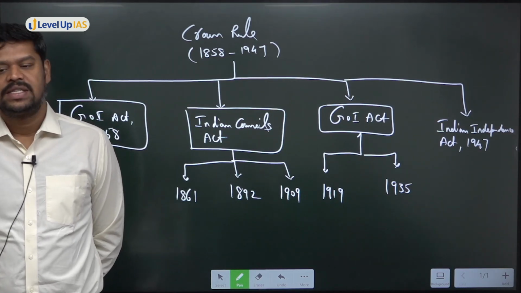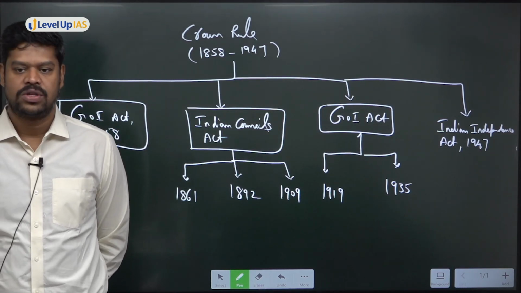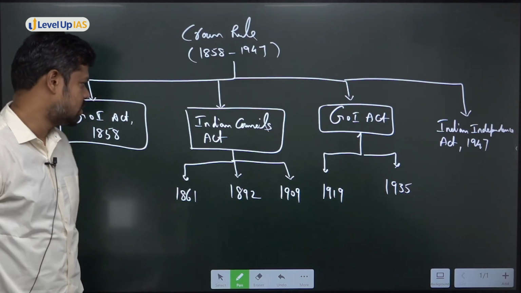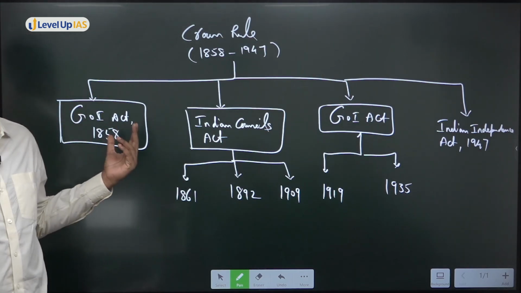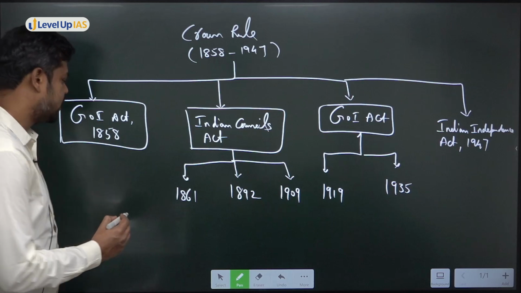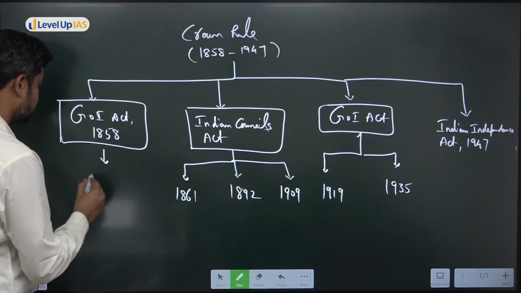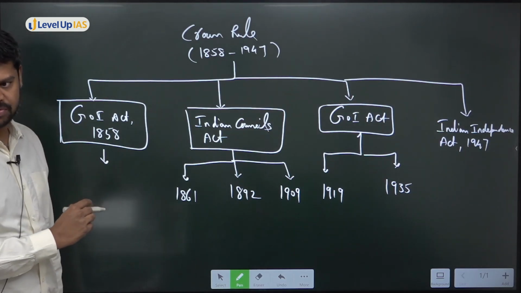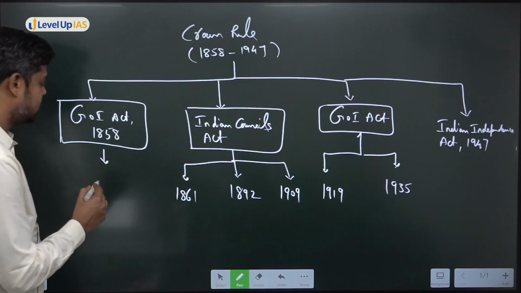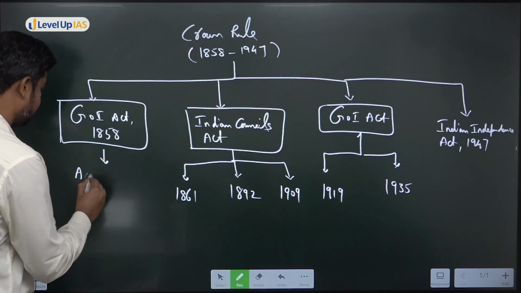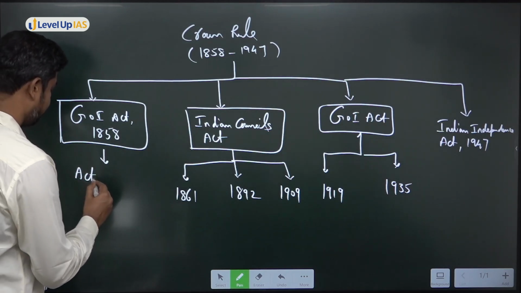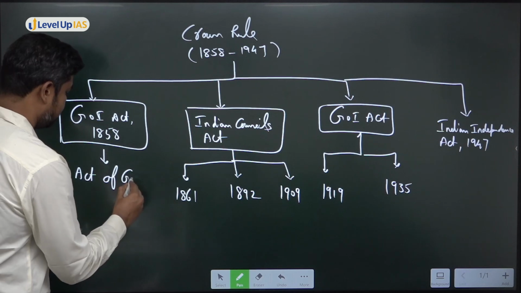So the first thing that has happened, have you made note? Okay, so the first thing that has happened is what is called as the Government of India Act 1858. This is also called as Act of Good Governance. Suppose if a question comes in the examination, which of the following is called as Act of Good Governance in India? So it is the Government of India Act 1858, Act of Good Governance.